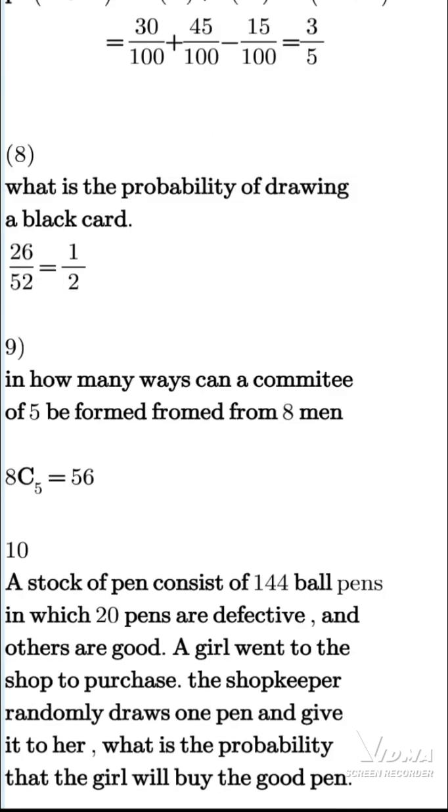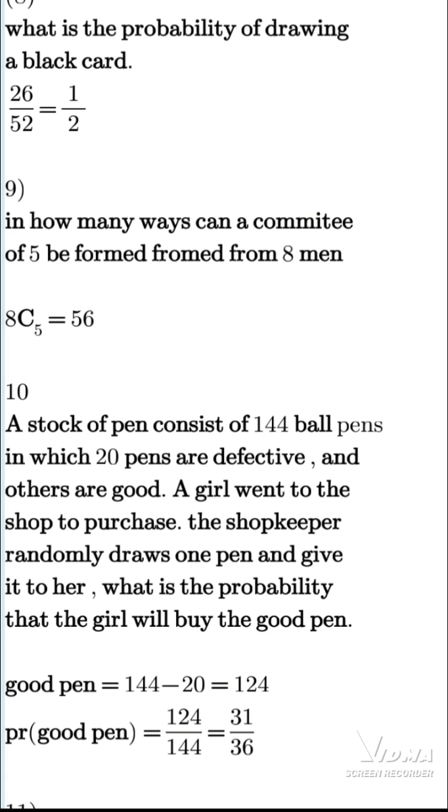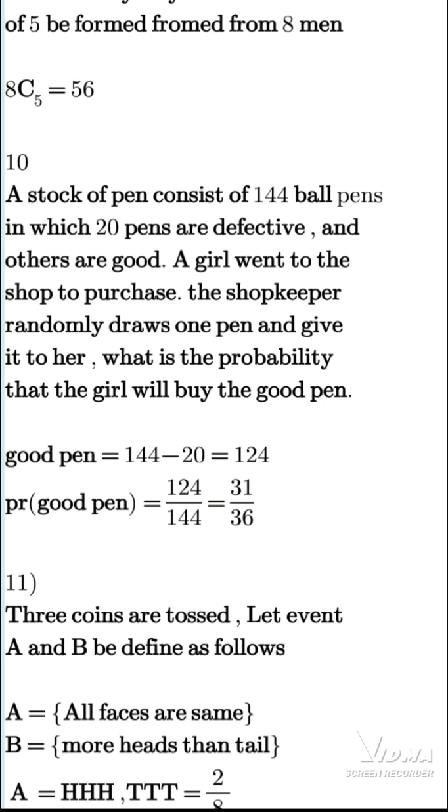How many ways can a committee of 5 be formed from 8 men? This is a question on combination. That's 8 combination 5. That's 56. Now, the number of good pens that we have is 124. We subtract the bad ones from the total to have the good ones, and then find the probability of the good pen. That's 31/36.